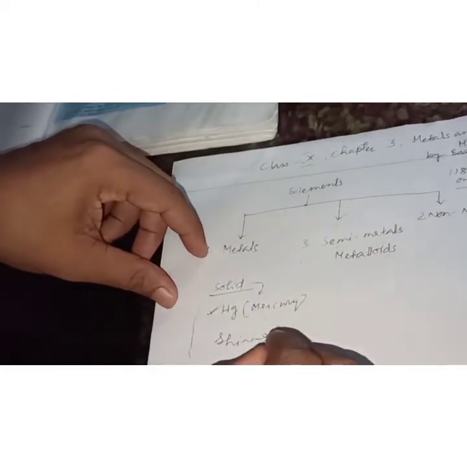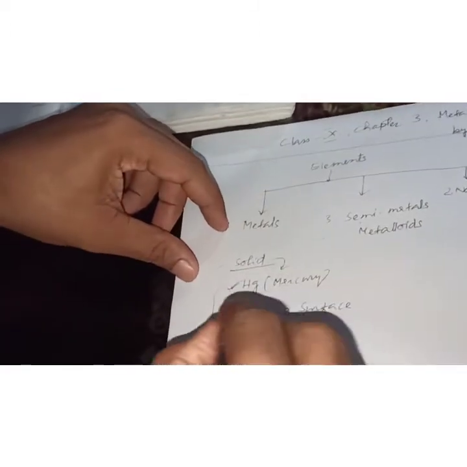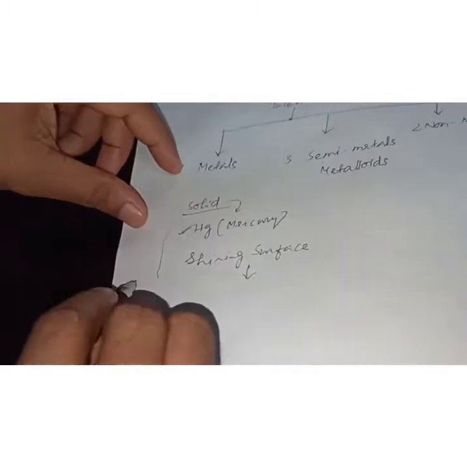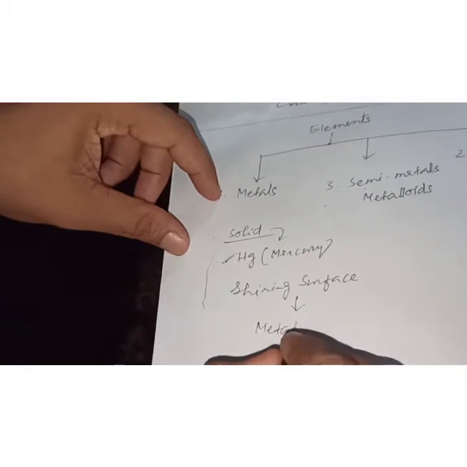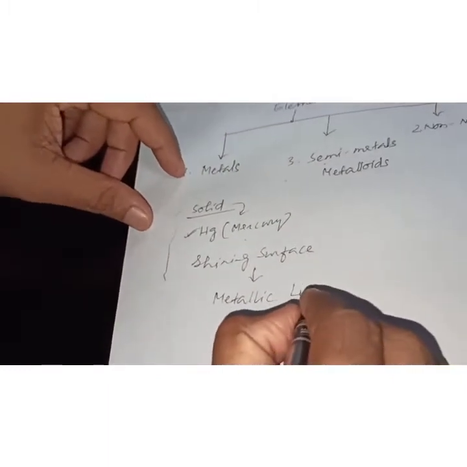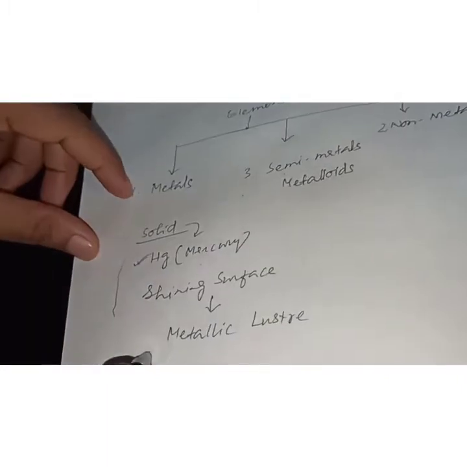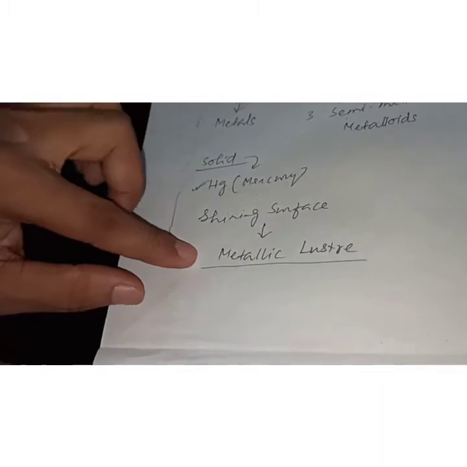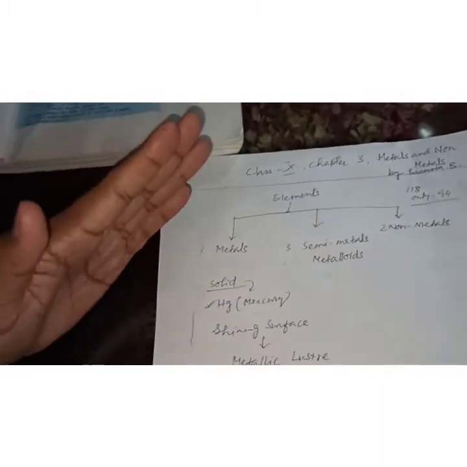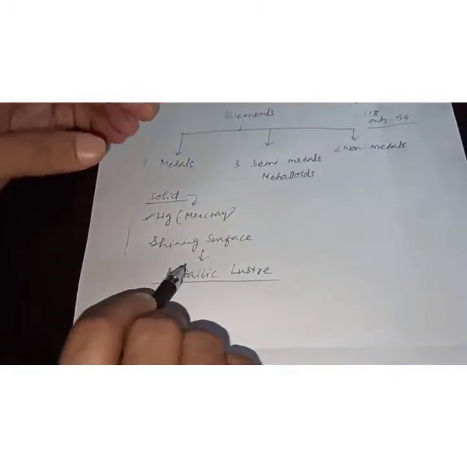Shining surface, S-H-I-N-I-N-G. This property is known as metallic luster, M-E-T-A-L-L-I-C. A question may come: write about metallic luster, or what is the name of that shining surface. Metals have a shining surface, and this property is known as metallic luster.